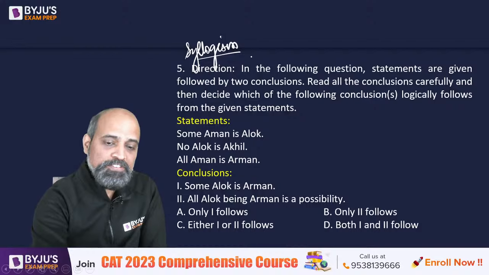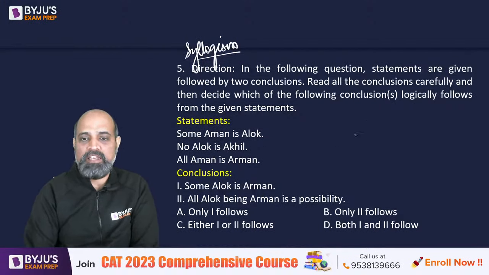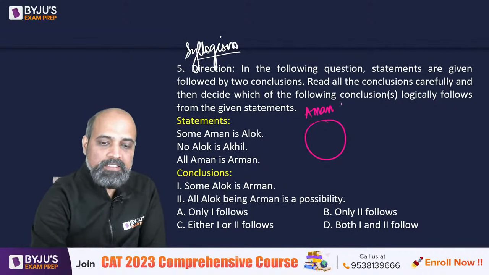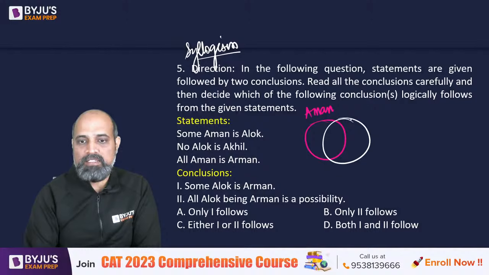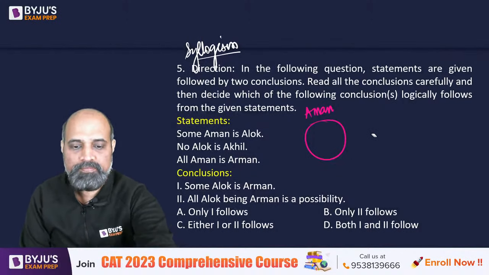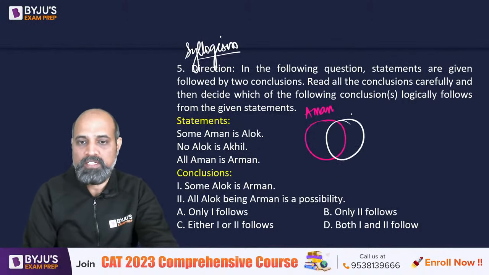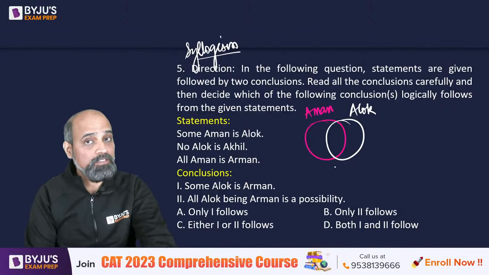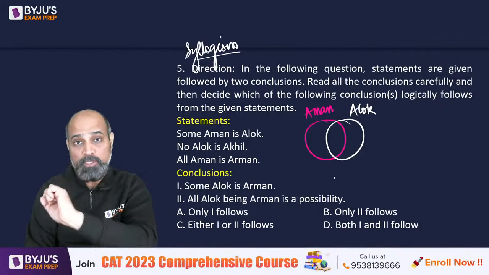So if I look at the first statement, it says some Aman is Alok. So how do we denote "some"? We draw it like this. Some Aman is Alok. So we draw two circles and the "some" part is at the center. So there is some part which is common to both.